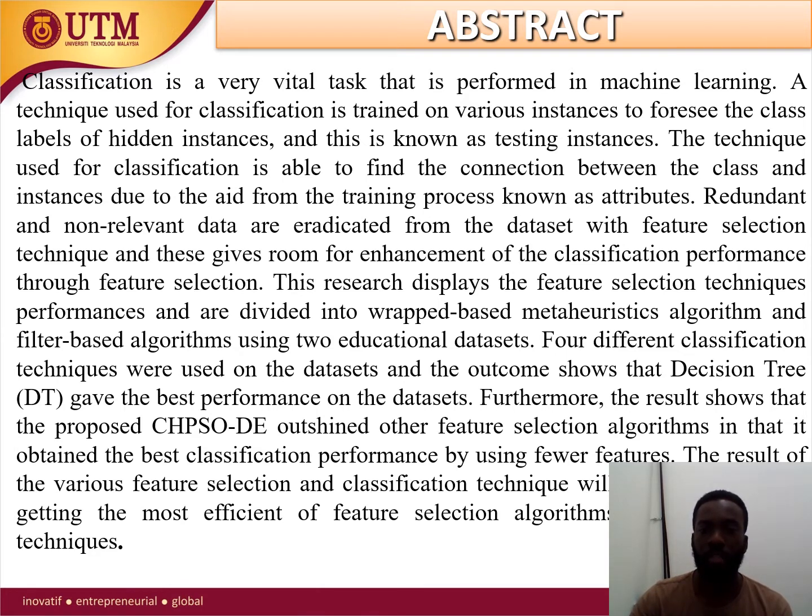This research displays the feature selection techniques' performances, which are subdivided into two: the wrapper-based meta-heuristic algorithm and the filter-based algorithm. We made use of two educational data sets. Four different classification techniques were used on the datasets, and the outcome shows that the decision tree gave the best performance. Furthermore, the result shows that the proposed algorithm, named CHPSOD, outperformed other feature selection algorithms in that it obtained the best classification performance.